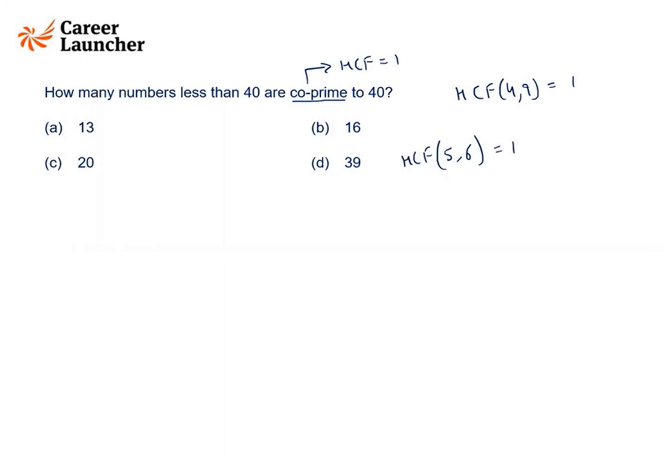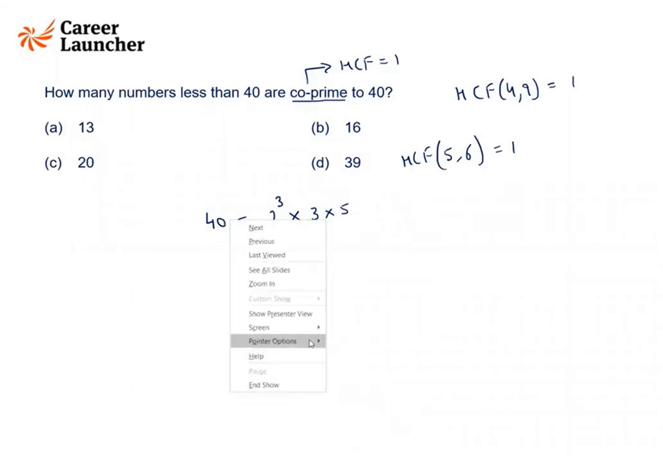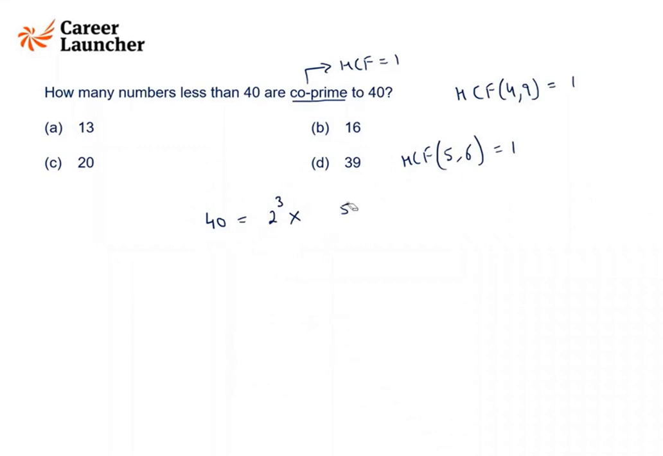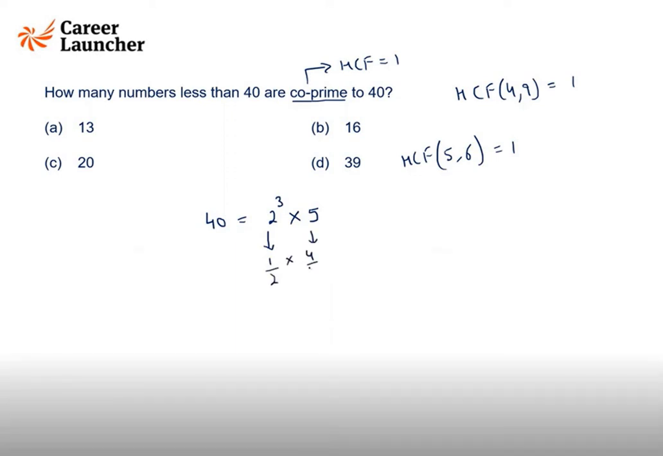So guys, there is a very simple formula for that. Okay, if you want to check it for 40, so just factorize 40. 40 is this, 2 cube into 3 into 5. No, not this. It is 2 cube into 5 only. Okay, it is 2 cube into 5. This is 40. So the formula says the value is this. Which is 16.